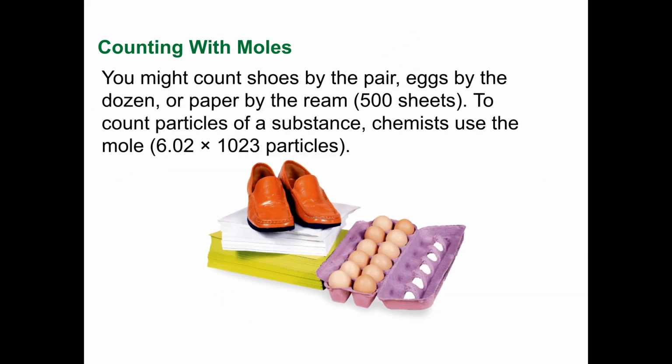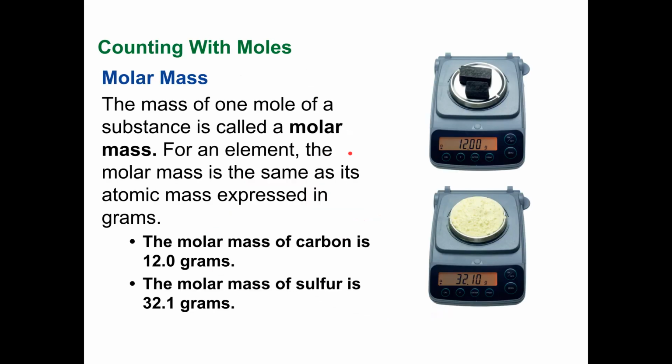So then you might count a pair of shoes, eggs by the dozen, paper by the ream, which is 500 sheets. So to count particles of a substance, chemists use a mole. It's just a convenient way. I don't want to overwhelm you. This is supposed to be 10 to the 23rd particles, but for some reason when I switched it to Google Classroom, it didn't do the superscript.